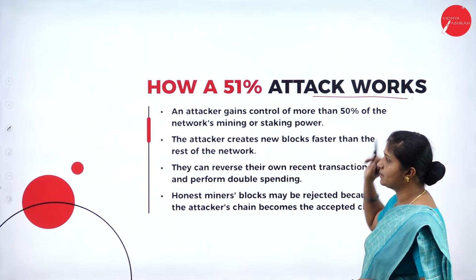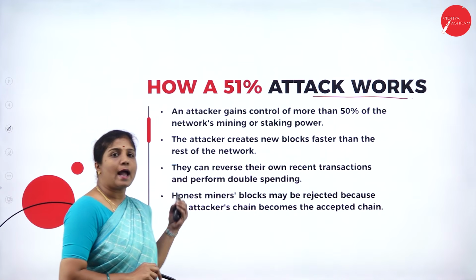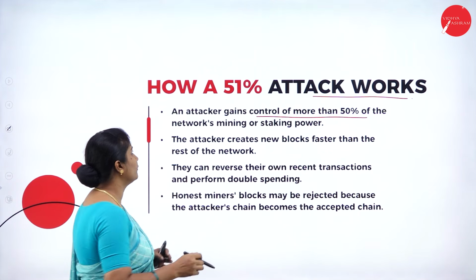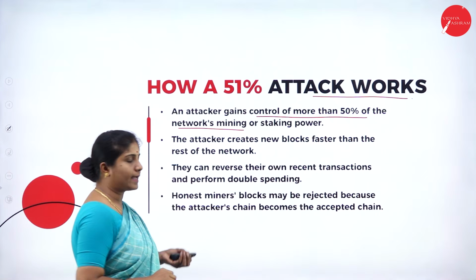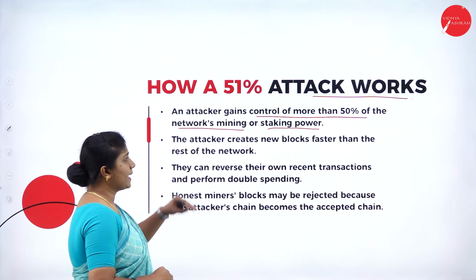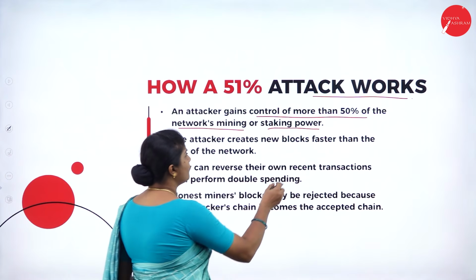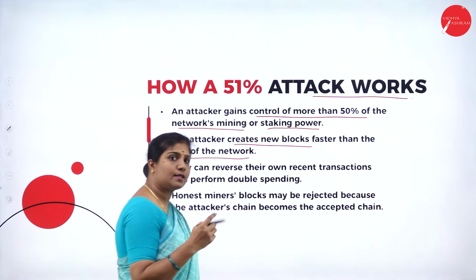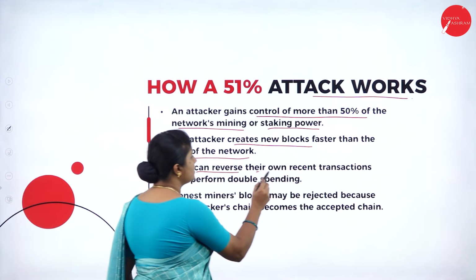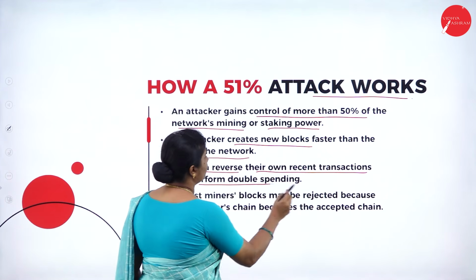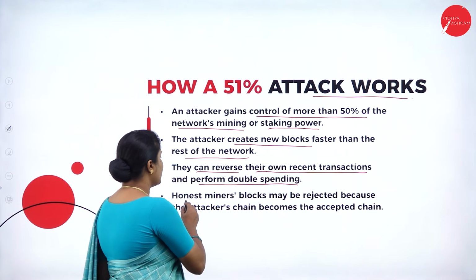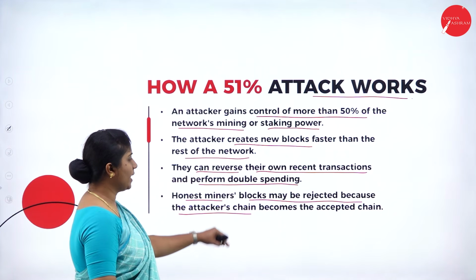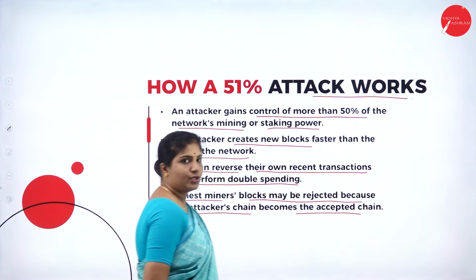So how does this 51% attack work? An attacker gains control of more than 50%, that means half of the network's mining or staking power. What is he going to do? He creates new blocks faster than the rest of the network. They can reverse their own recent transactions and perform double spending. So honest miners' blocks may be rejected because the attacker's chain becomes the accepted chain.